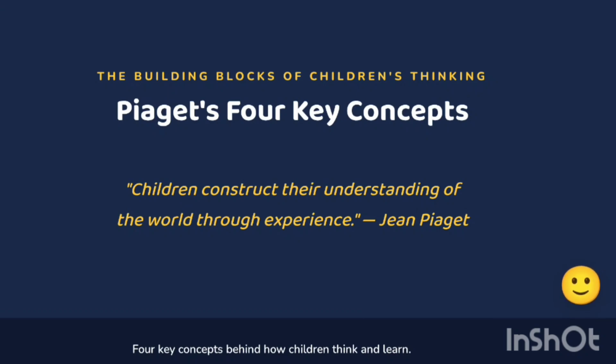Piaget believed that children learn by interacting with their environment. This process happens through four key concepts: schema, assimilation, accommodation, and equilibration. In this lecture, we'll define each one clearly, see an example, walk through how the process works step by step, and finish with a full real life story.